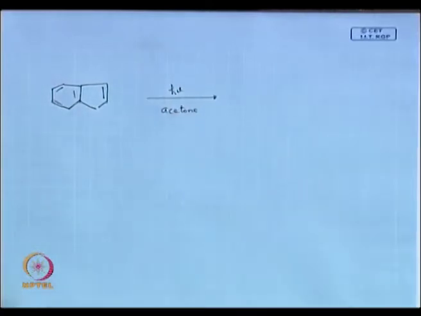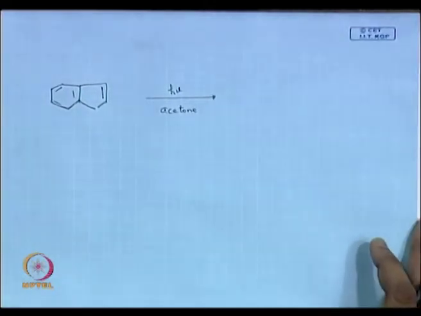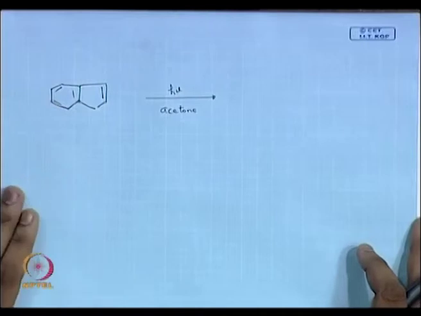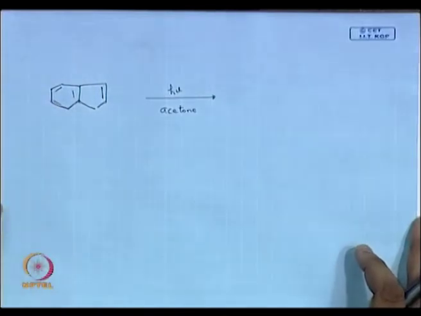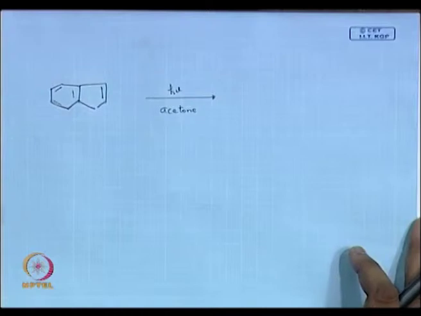That means I am photolyzing this in acetone. So, what are you thinking about this reaction? I take a compound, dissolve it in acetone and photolyze it. So, what are you expecting? Yeah, you get dimerization. Yes.